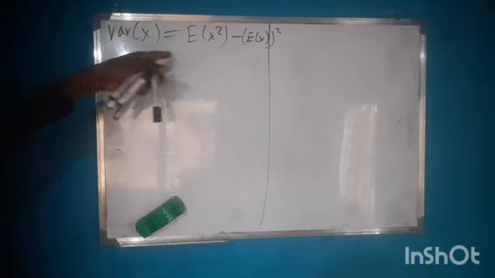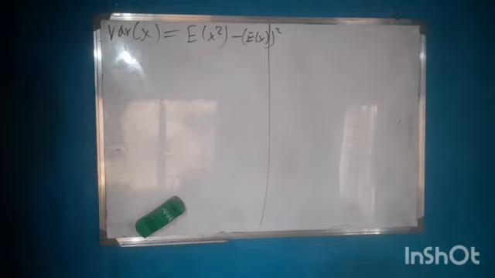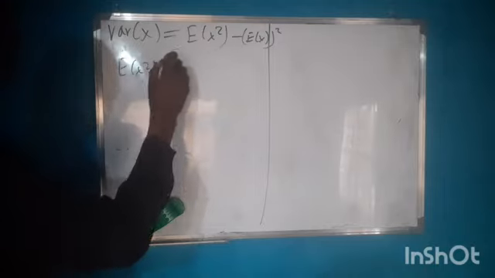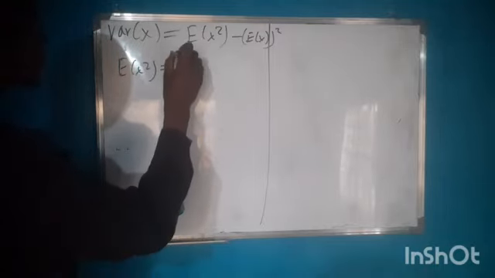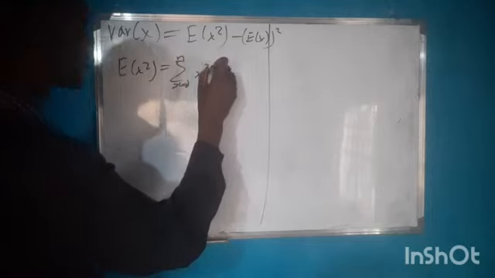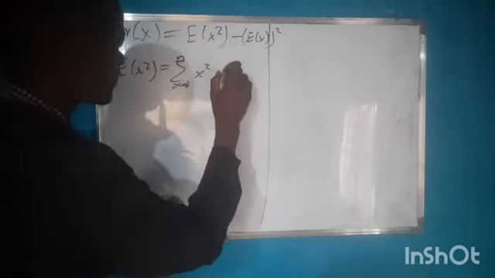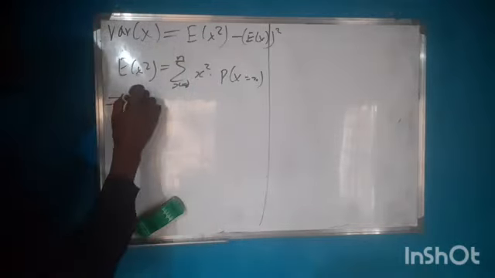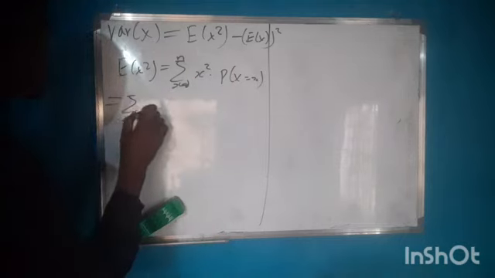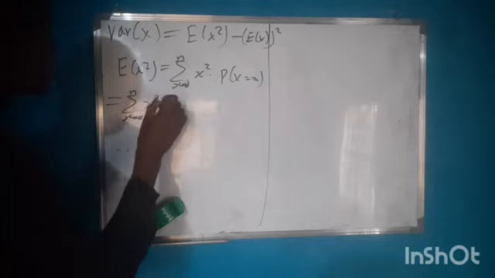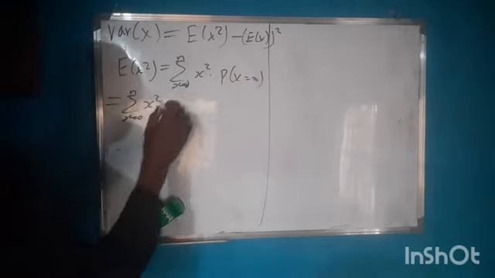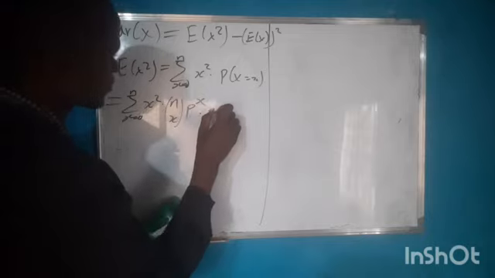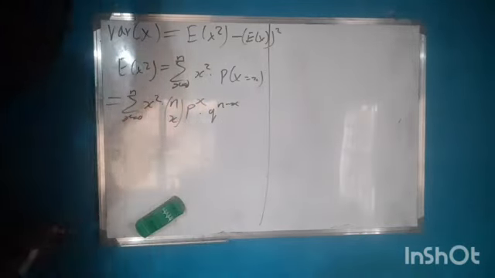So for the variance, let's first of all get the expected value of x squared. For a binomial distribution, we have that the expected value of x squared is equal to the summation as x equals 0 to n of x squared multiplied by the probability of x equal to small x, which is a summation as x equals 0 to n of x squared multiplied by n combination x, p raised to power x times q raised to power n minus x.